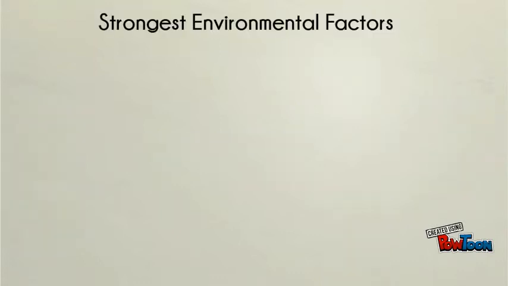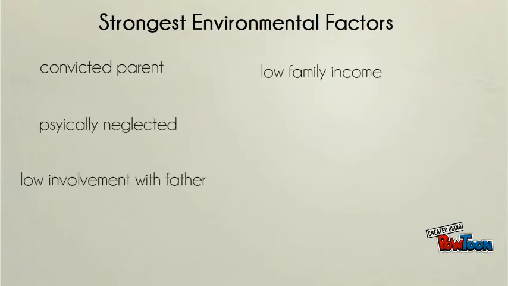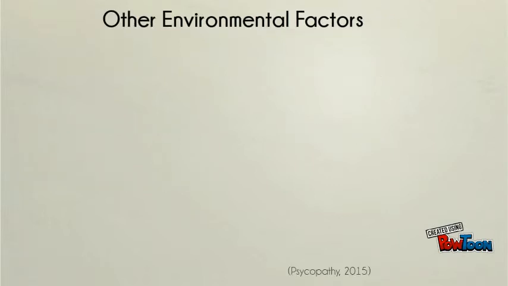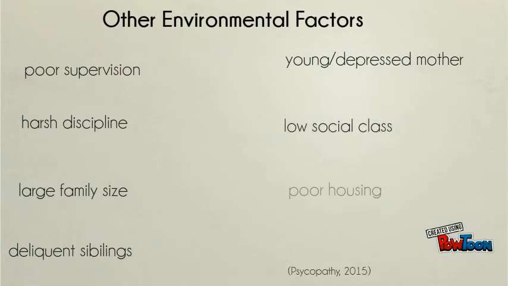There are many environmental factors that can play a role in developing antisocial personality disorder. The strongest factors include having a convicted parent, being physically neglected, low involvement with a father figure, low family income, and coming from a disrupted family. Other significant factors include poor supervision, harsh discipline, large family size, delinquent siblings, having a young mother or a depressed mother, low social class, and poor housing.